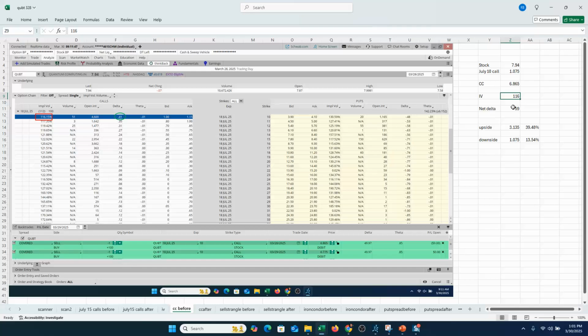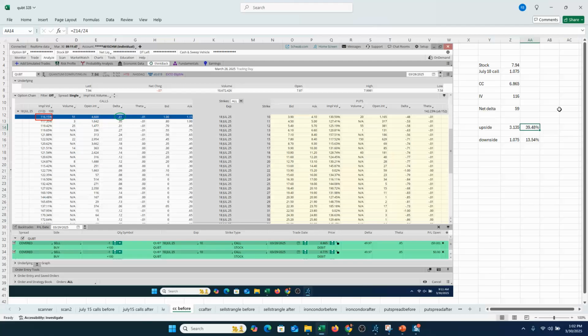Net delta, you'd be 59 deltas net long. Stock is 100 deltas, then selling this call with a 41 delta would reduce your bullish exposure, but you'd still be bullish, so you could still lean with that big call buyer out there and look to capture the fact that the stock is hopefully going up. So you had upside until you got to $10, about 40%, 39.48% as far as your upside gain, until you're capped off at that $10 strike price.